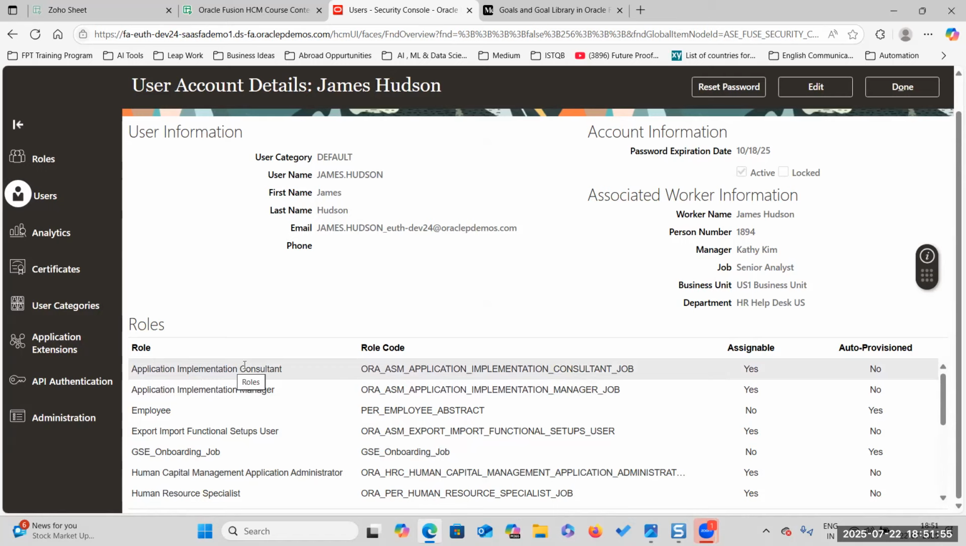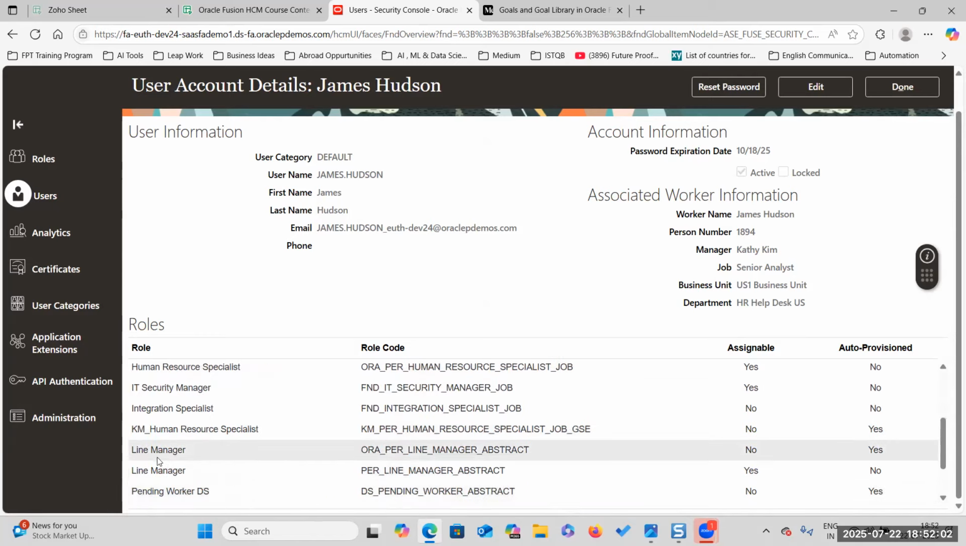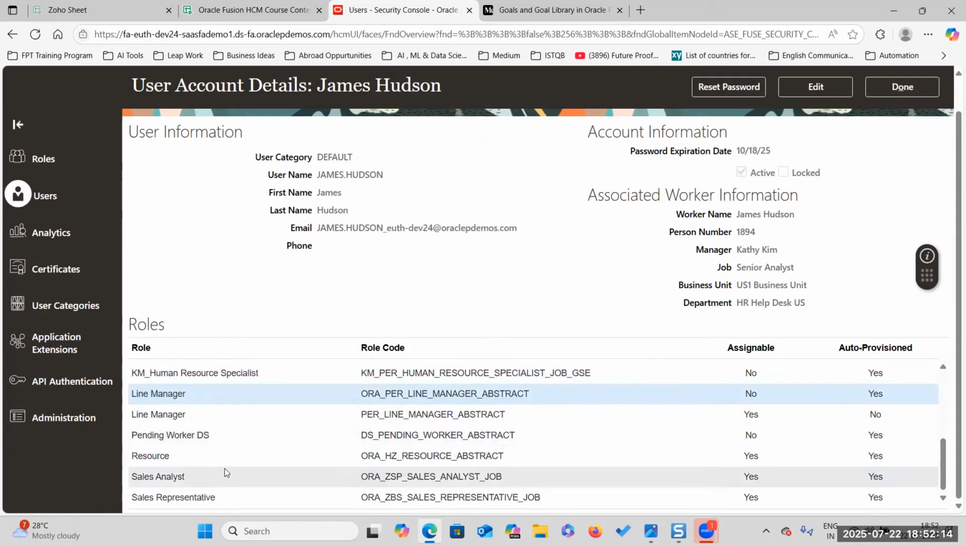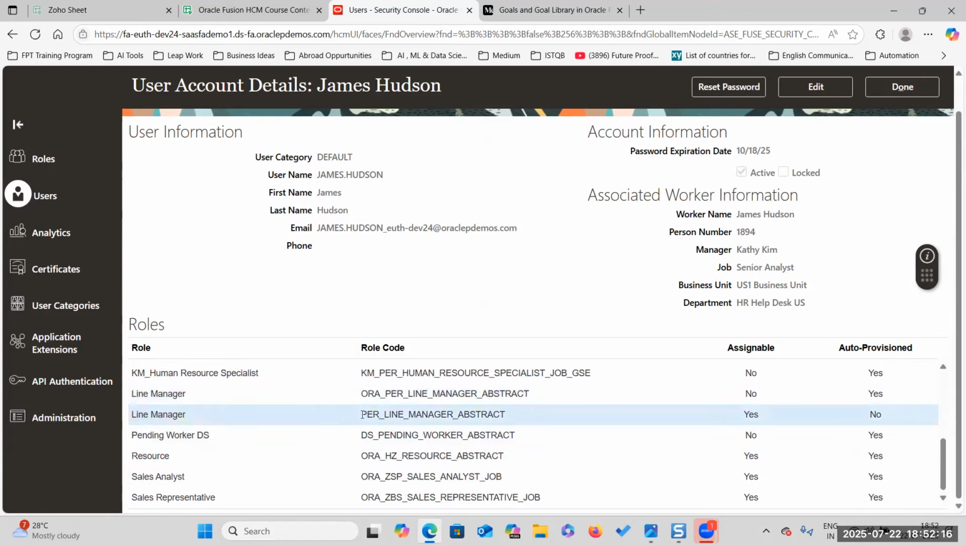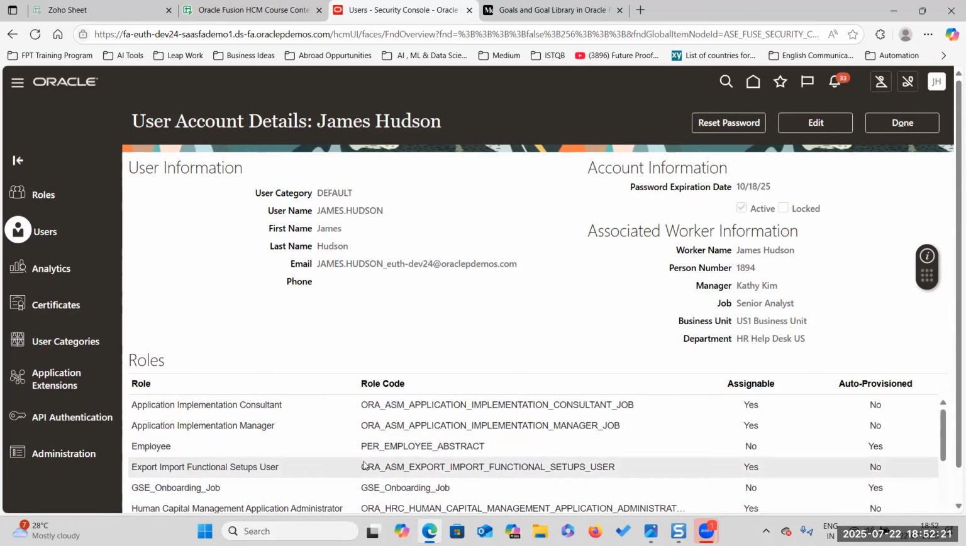Application implementation consultant, implementation manager, application administrator, HR specialist, human resource specialist, and line manager. There is some confusion around line manager, but this is the actual role, per line manager abstract. You can remove this one, but if there is no harm, it can stay. Actually, it is per line manager abstract for line managers, and per employee abstract role for employees. So this is one thing you have to remember, the role code. Okay, so just use this James Hudson.